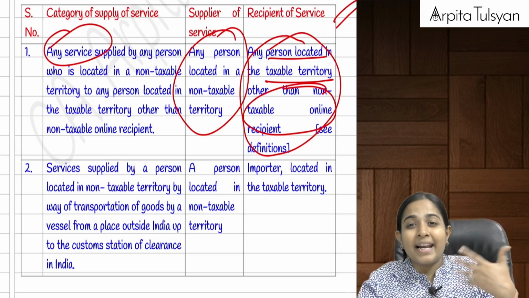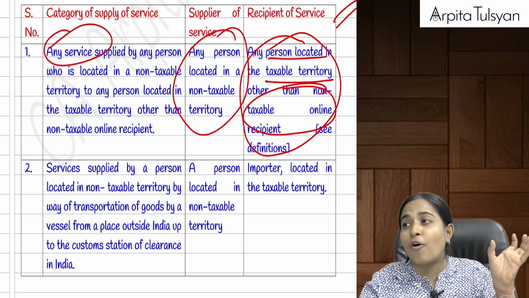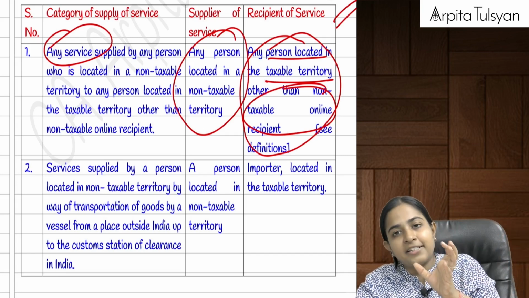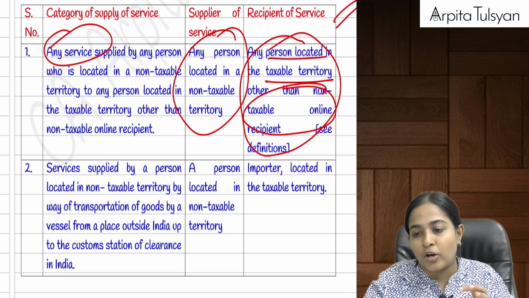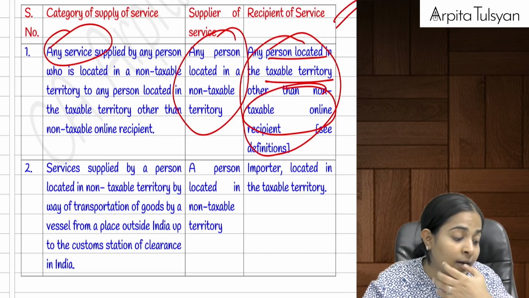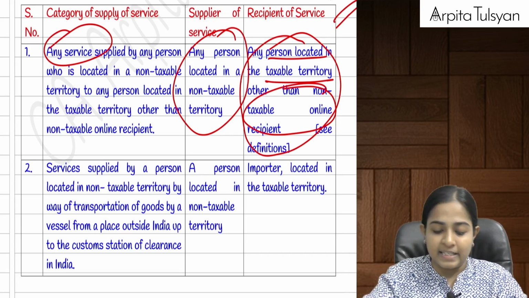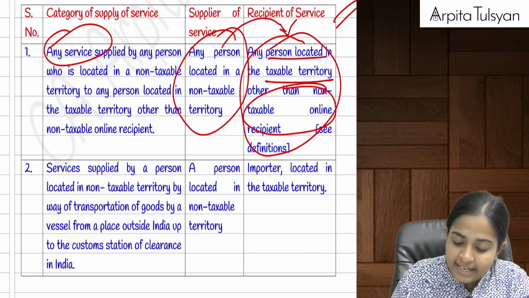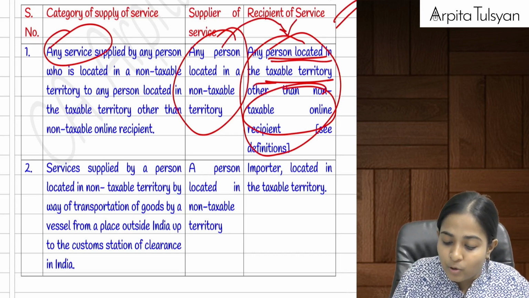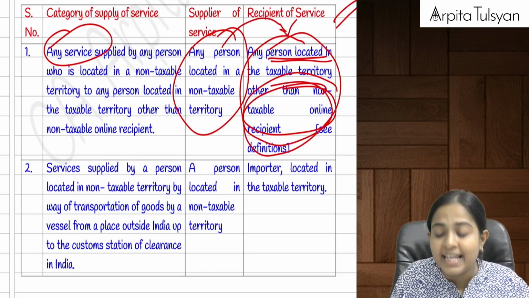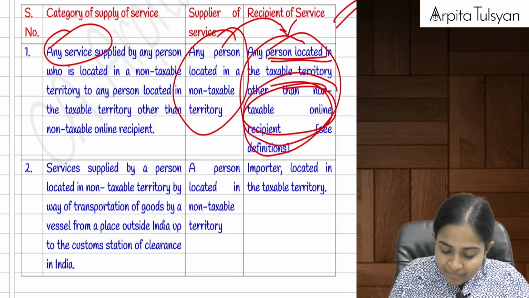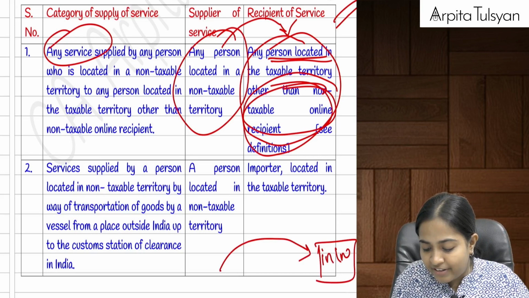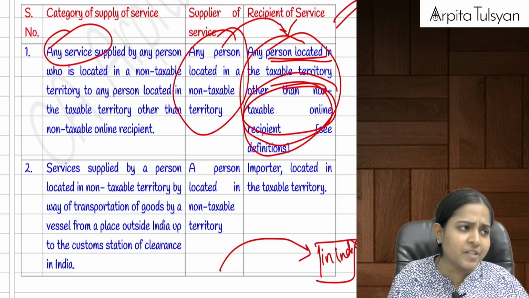Yes. Online information, where the majority of the work is done online. So if an unregistered person has taken a subscription on Netflix, that person becomes a non-taxable online recipient. So if any person located in a non-taxable territory is providing services to a person located in taxable territory other than an NTOR, it means the service is being received from outside India and received in India by a person.